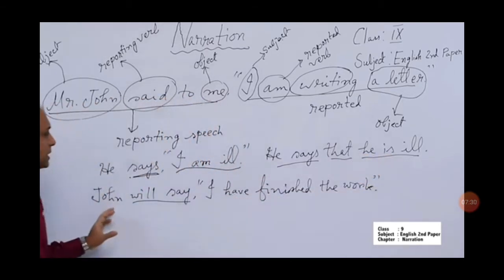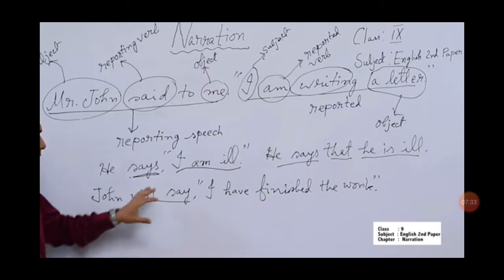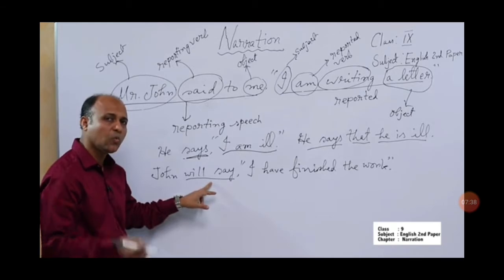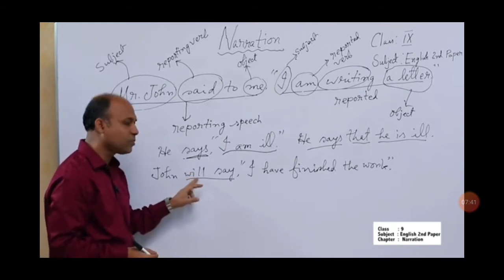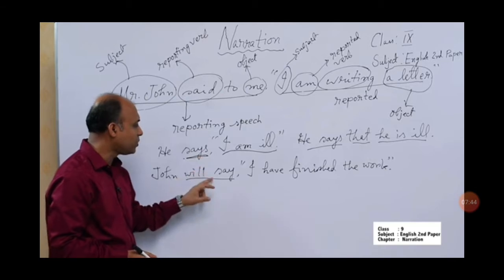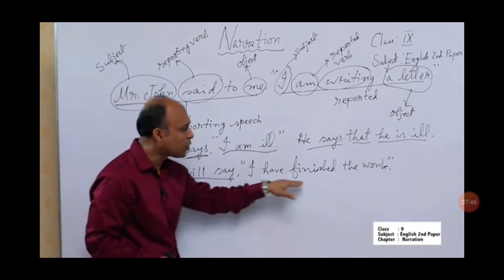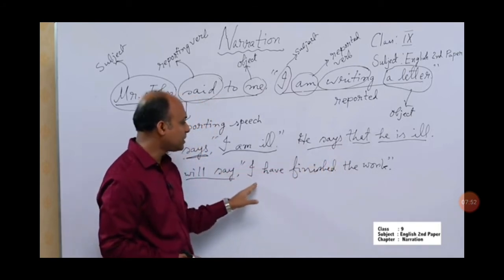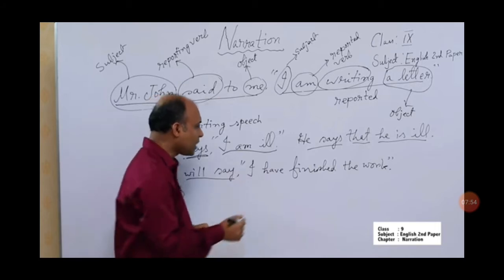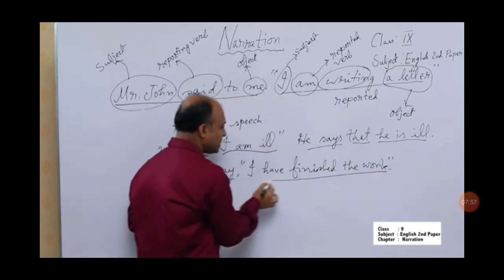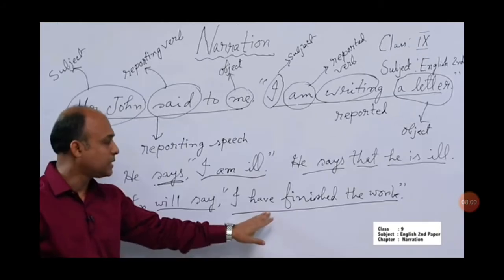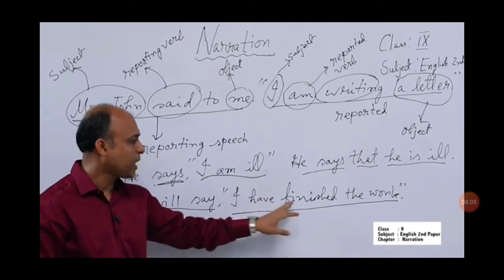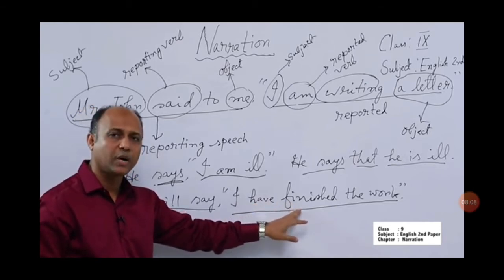And look at this second sentence. We see here that the reporting verb is will say. So what I have said, if the reporting verb is in the present tense or future tense, the tense of the reported speech will be unchanged. That means here, if you observe, "I have finished the work" is in the present perfect tense, because it is have plus the past participle form of the verb.